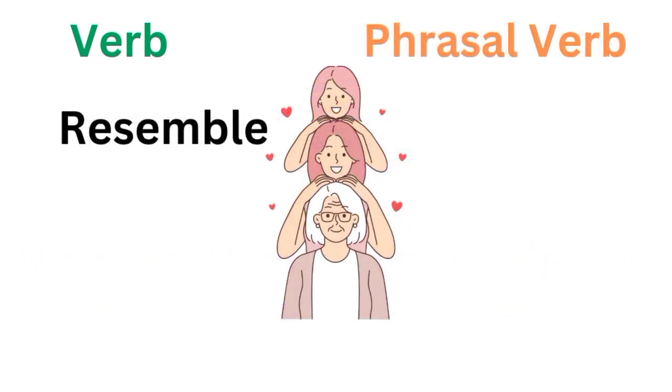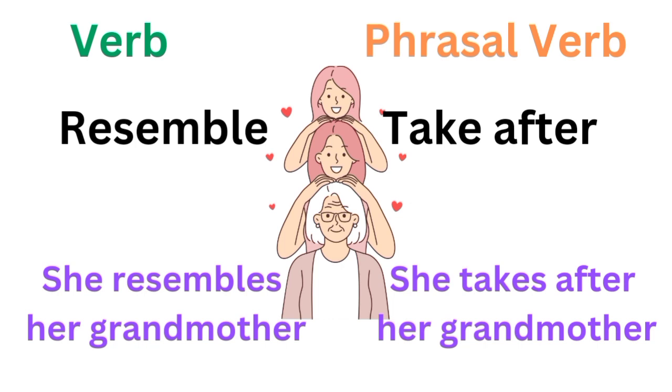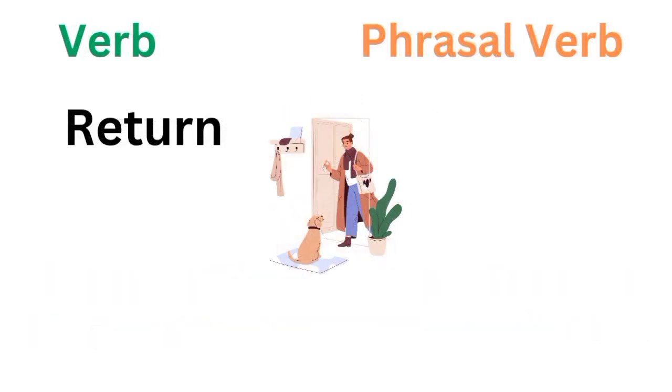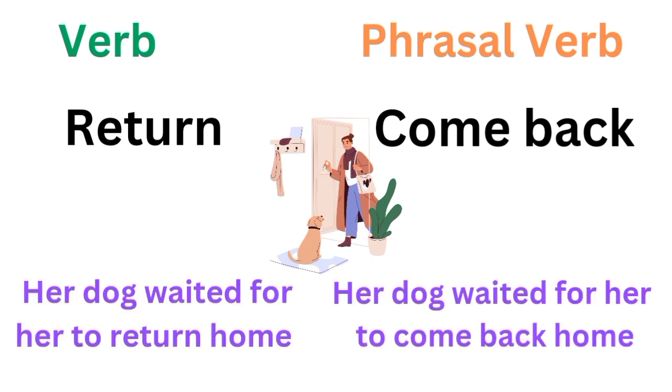Resemble. The phrasal verb for resemble is take after. For example, she resembles a grandmother, or she takes after a grandmother. We have the word return. The phrasal verb for return is come back. For example, her dog waited for her to return home, or a dog waited for her to come back home.